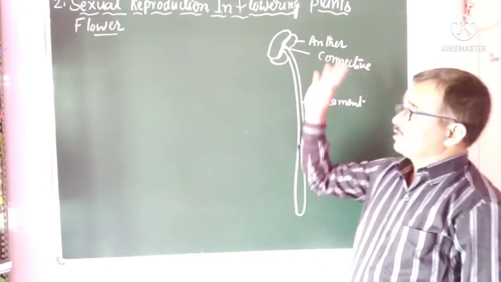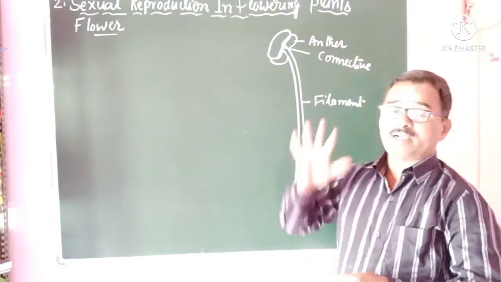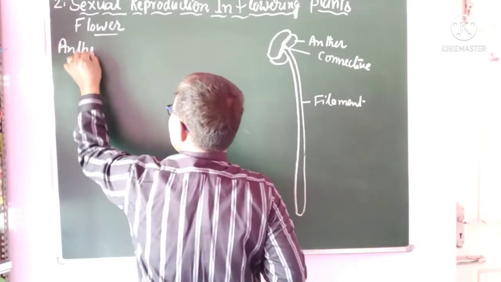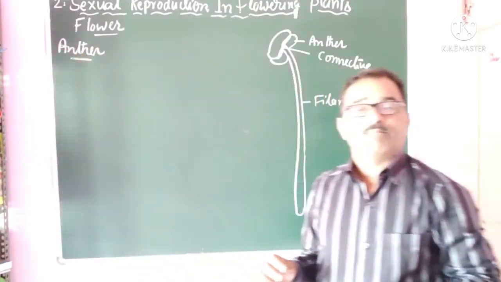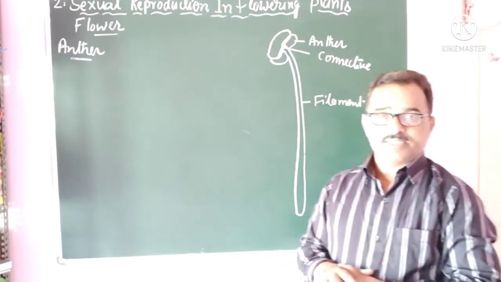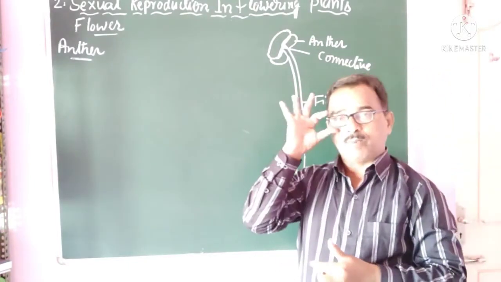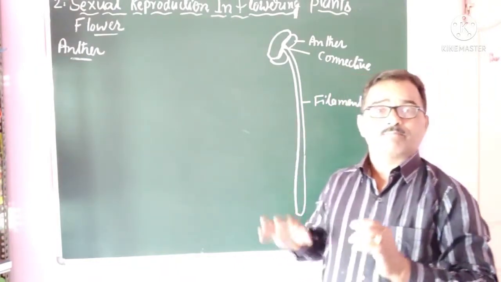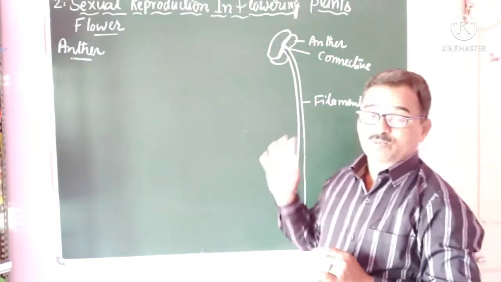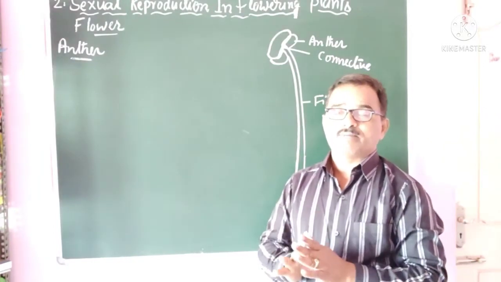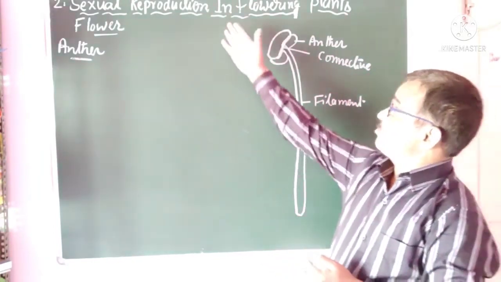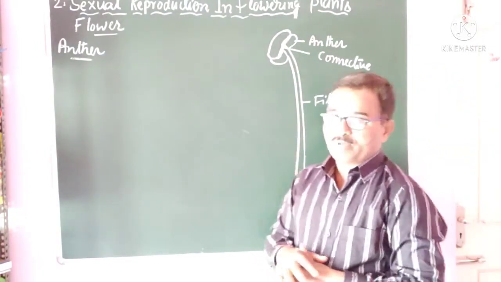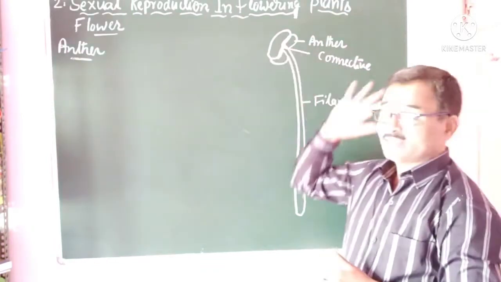Then come to this head region, the lobed region, that is called the anther. This is the region where male gametogenesis occurs. In plants, the production of male gametes is referred to as microsporogenesis, and the production of female gametes is called megasporogenesis. Now we go directly to microsporogenesis. It occurs inside this anther.